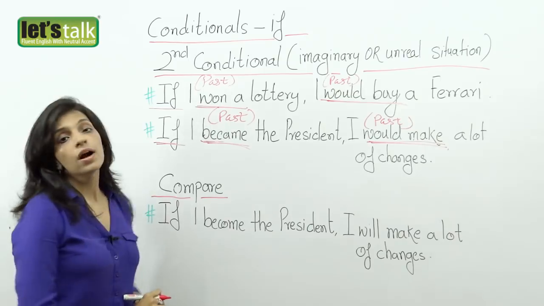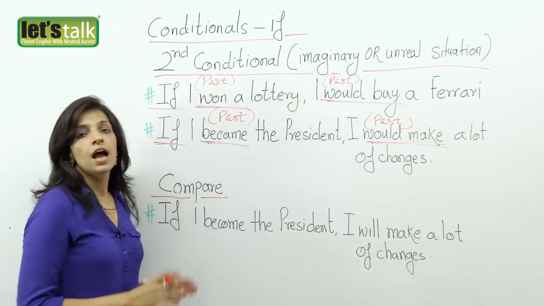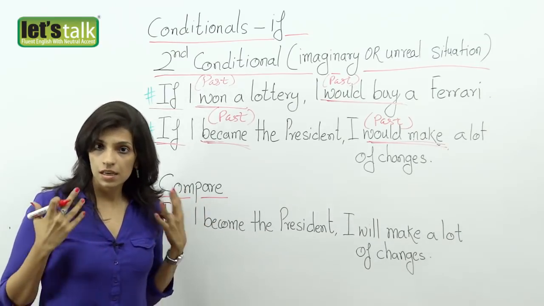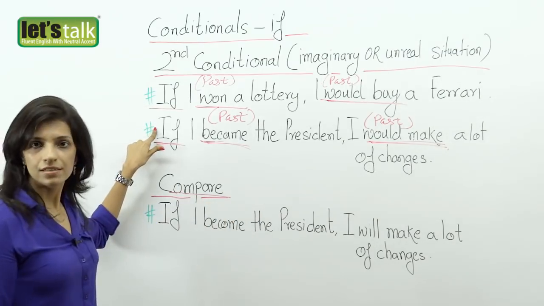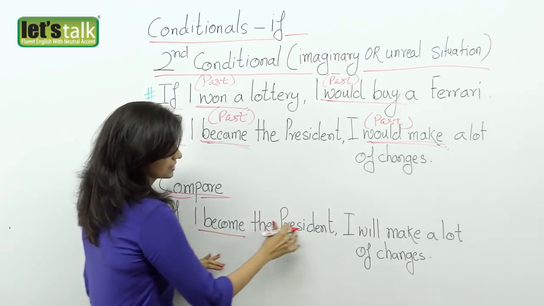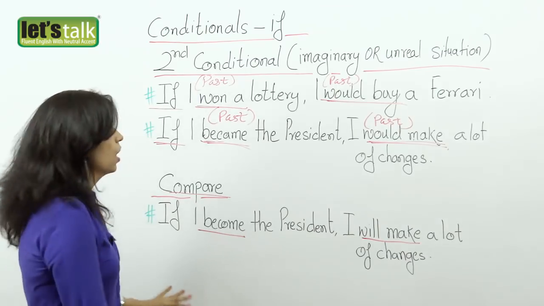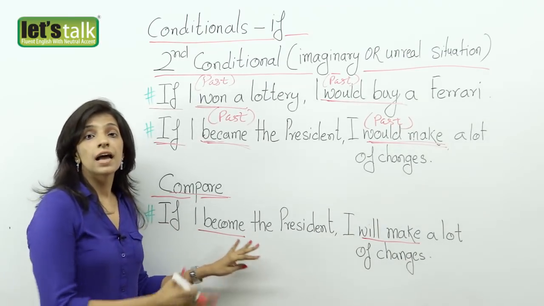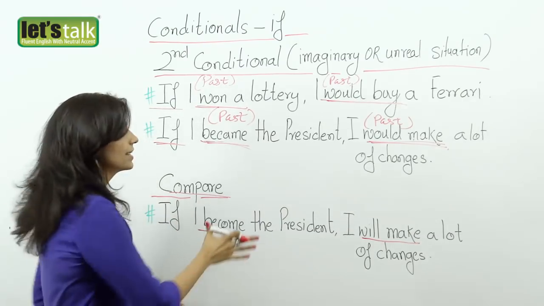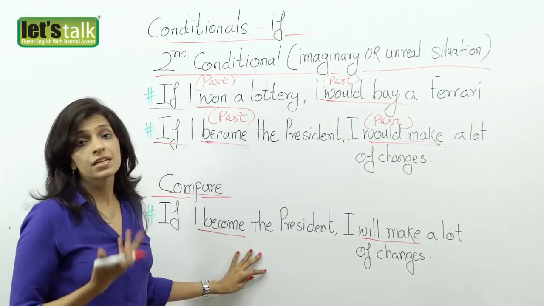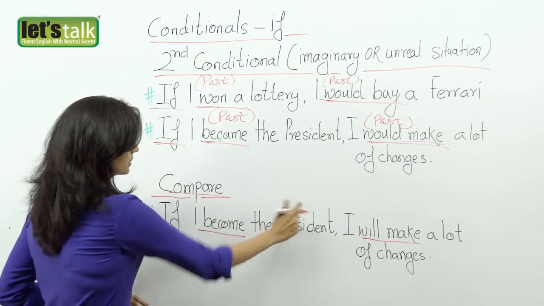Alright. Now I'm going to bring about a small comparison between the first conditional and the second conditional, and I hope this is going to make the session even clearer. In my comparison, I've taken the same sentence and I've put, if I become the president, I will make. Now if you look at the structure, this is taken from the first conditional, where something is probable in the future. A presidential candidate who is qualified to be a president can make this statement, because probably next month he does stand a chance of becoming the president. So something that is probable in the future, he can say this.